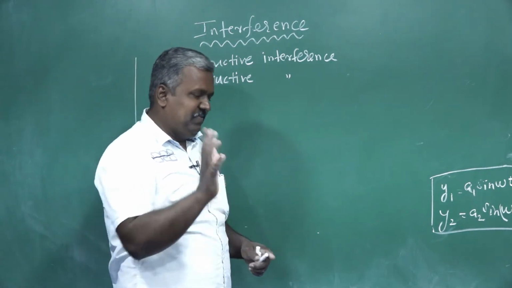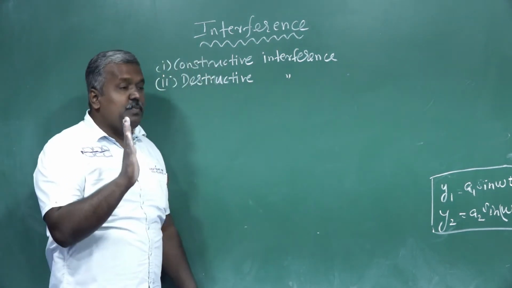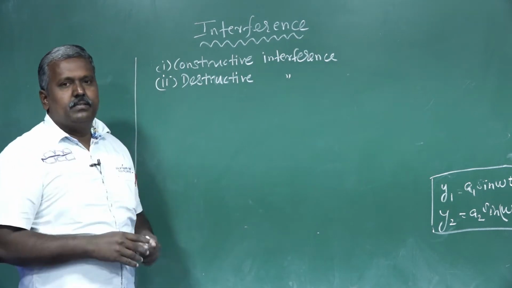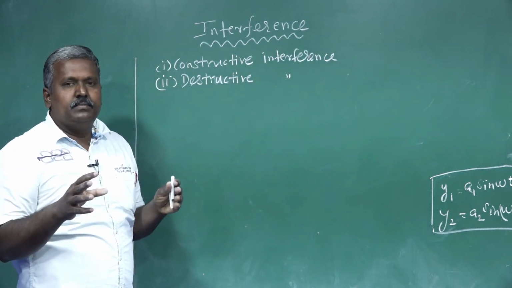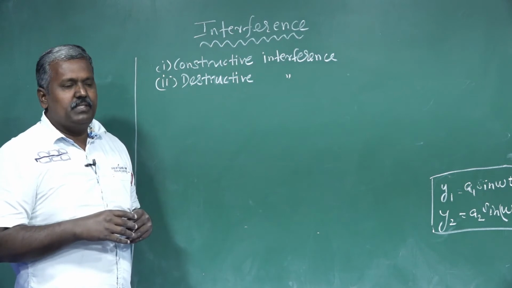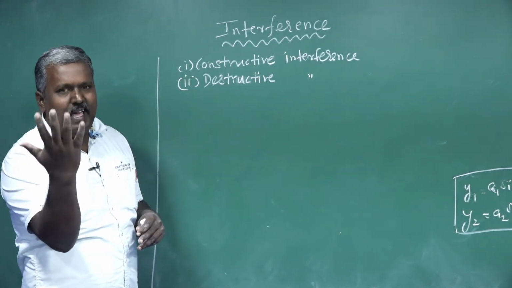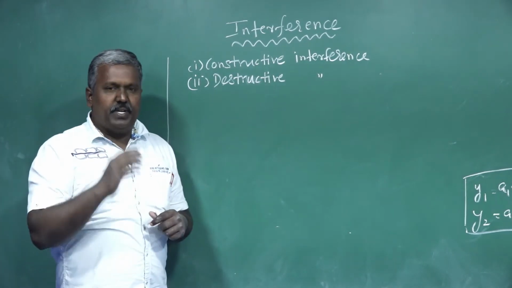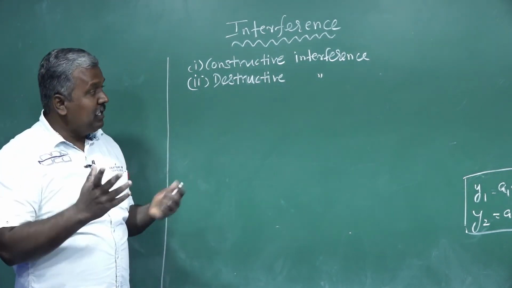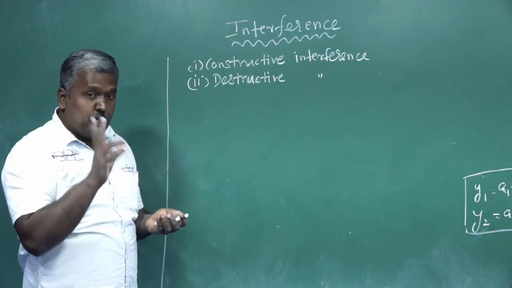First, what is meant by constructive interference? It means there is a possibility of light appearing at one point. Let us consider, as already told, two sources.